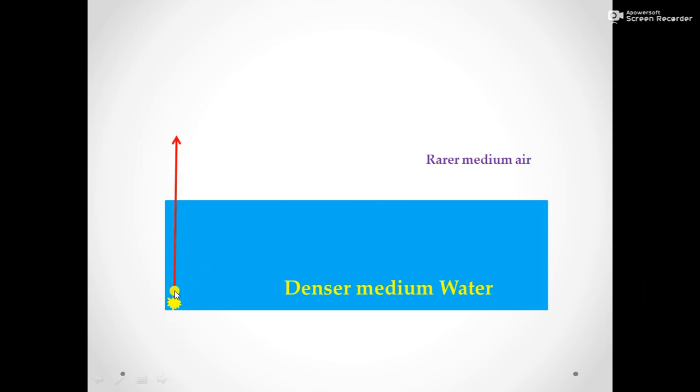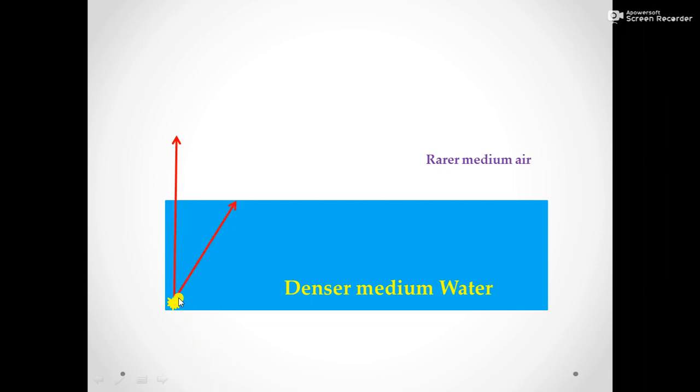Consider first light ray is incident normally to the surface of separation. So, it will pass without any deviation to the medium air. And here the angle of incidence is 0 degree.